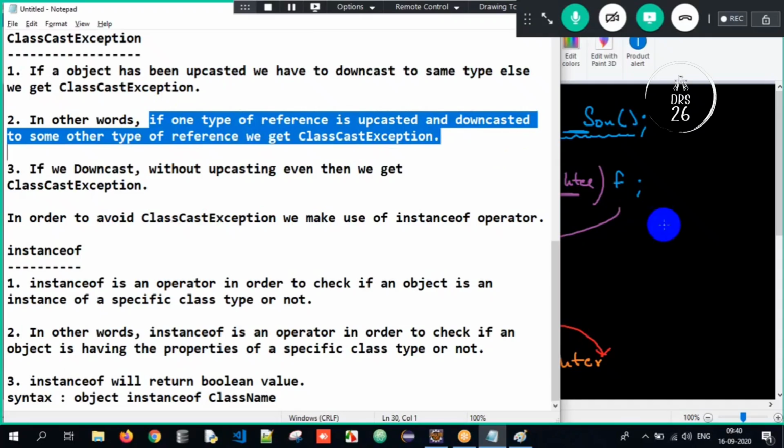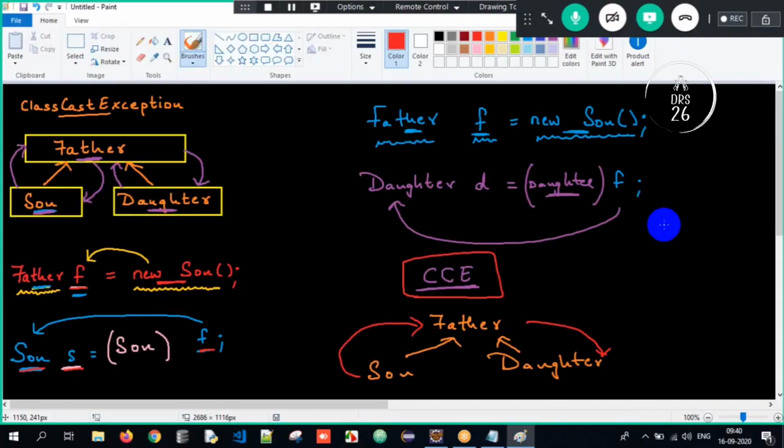Got the clarity here? For example, I'll tell you one more story here. Son wants to go for a trip with his friends. The son will request money from his father: Father, me and my friends are trying to go for a trip here. I want 10,000 rupees. The son is requesting some money from his father.